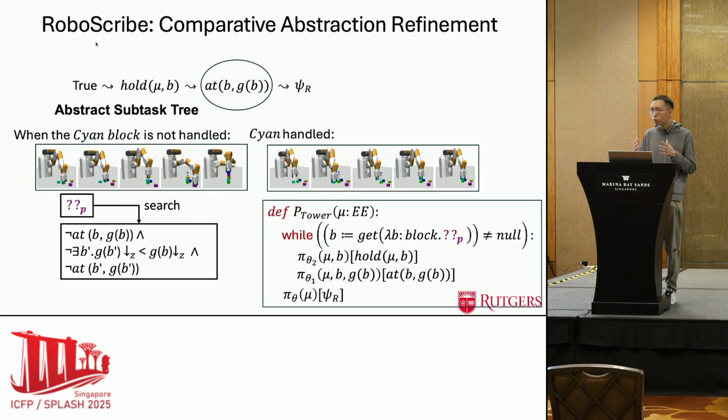We also learned this loop guard by contrasting states in the demonstration, constructing states where a block is handled from states where it's not. The learned loop guard means that at each loop iteration, the program needs to select a block which is not positioned at its goal position, and second, all the blocks underneath it have been placed correctly to provide support.